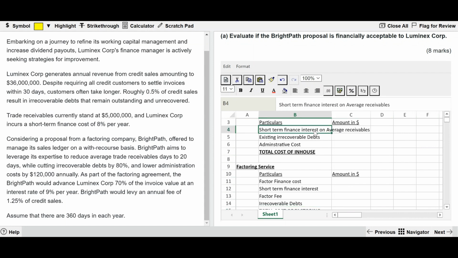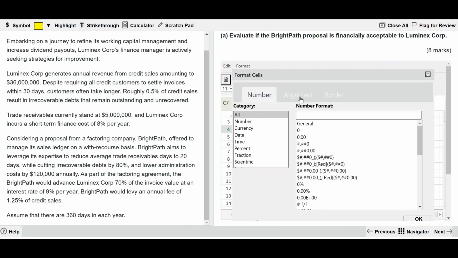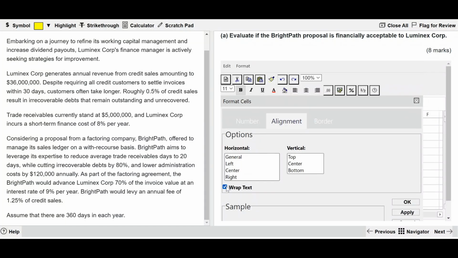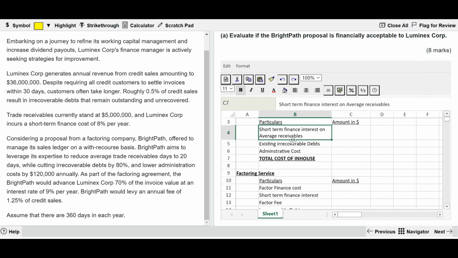Now, as we read the question, using the tool to wrap the text: from format, go to cells, select alignment, and in the alignment, select wrap text, click OK. Now what happens? The text gets wrapped in the cell.